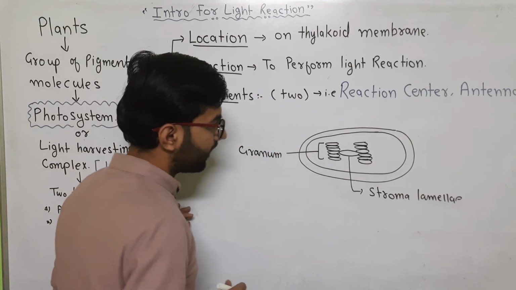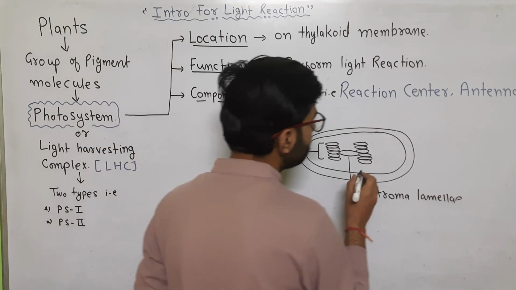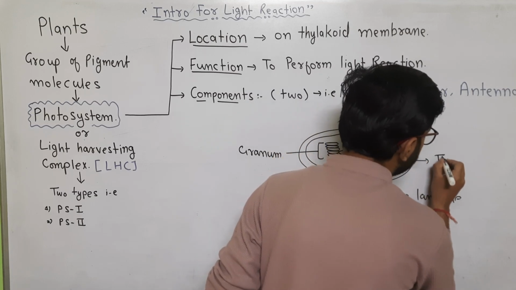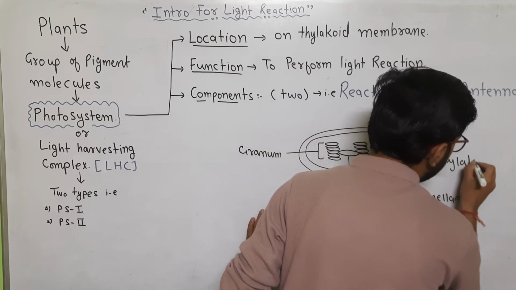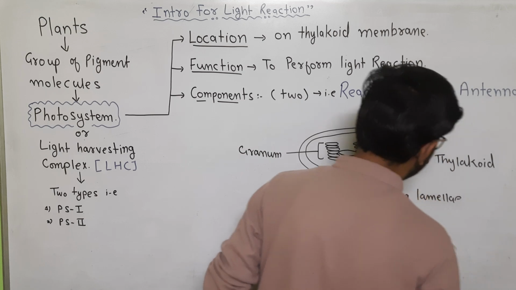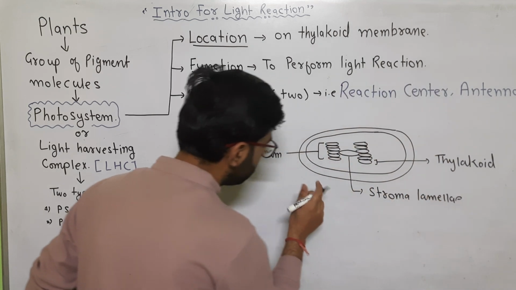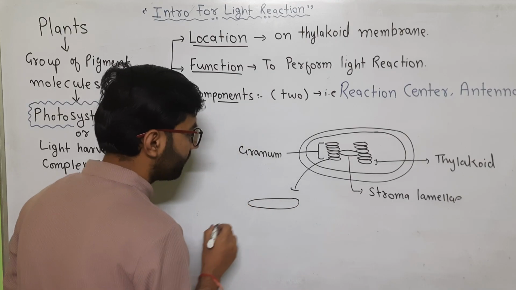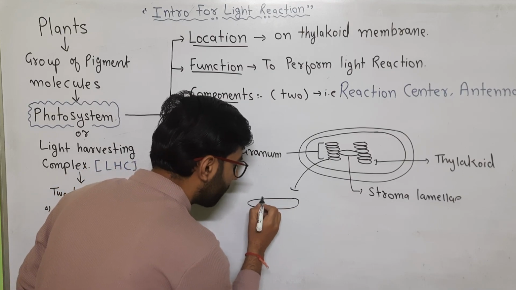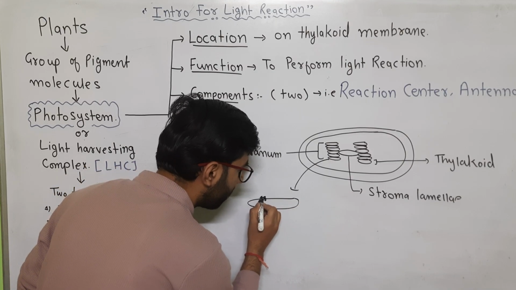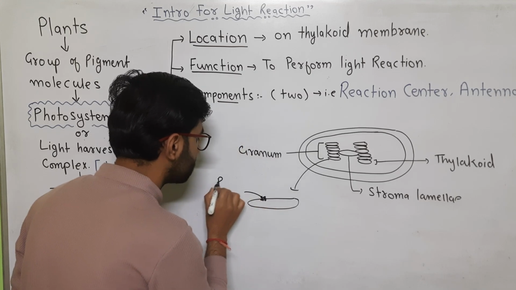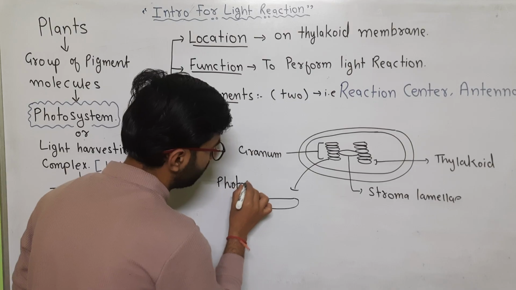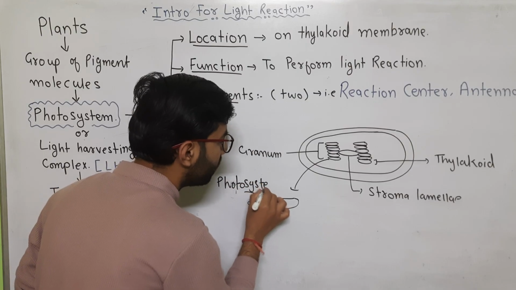Here we observe two grana, and the unit of a granum is called the thylakoid. Here we observe the unit of a granum, known as the thylakoid. And if we zoom in on one thylakoid, on the surface of a thylakoid we observe the group of pigments. This group of pigments is called the photosystem. That is known as the photosystem. Photosystem, what does it do?